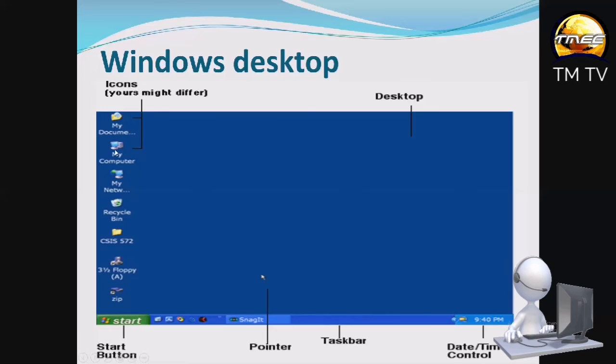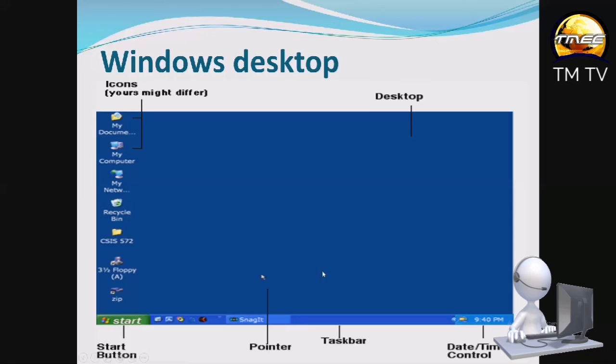So let me go back again. We have the icons. We have the start button. We have the task bar. Then we have your mouse pointer. And the mouse pointer moves in the direction of the mouse. So if you move the mouse to the left, the mouse pointer moves there. If you move it down, the mouse pointer moves there. If you move the mouse to the right, the mouse pointer moves there. If you move it up, it also moves there.